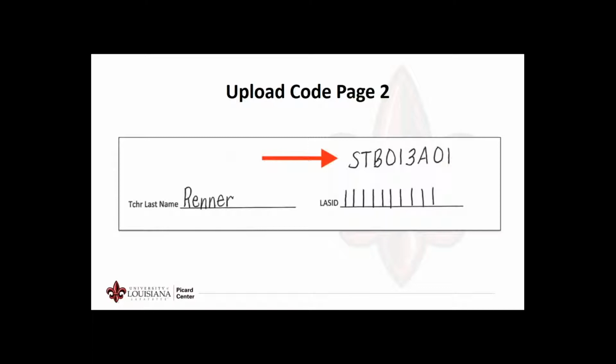This screen shows a sample of the top portion of page 2 of a student response form. Each page of the selected student response must contain both the upload code and the LASID before uploading. Again, we cannot overemphasize the importance of providing a clearly written LASID and upload code. Districts who are submitting multiple selected student responses are welcome to create labels containing the upload code for each sample page, placing one label on page 1 and another on page 2. Both located above the LASID.